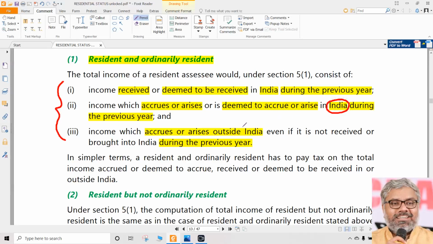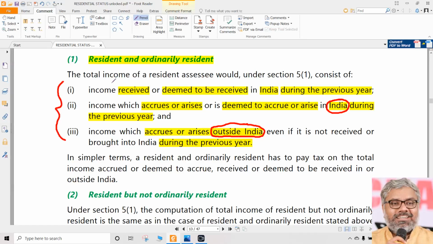Income which accrues outside India also is taxable. Is there anything else beyond this? Naturally nothing. The entire universe is covered. You can earn an income either in India or outside India. Both are taxable. So what is remaining? Nothing. Nothing is remaining.